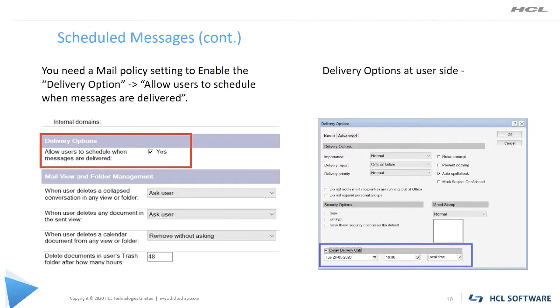assign it to users. Once the mail policy is successfully assigned, now users will see a new option at their side. So when users are sending a mail, they can go to delivery option and they will now see a new option enabled as delayed delivery until. So now users can set the delivery time and mail will be delivered at that particular time. So now let's move on to next slide.